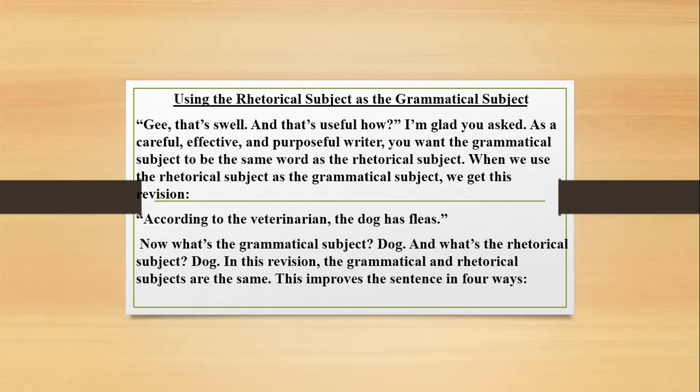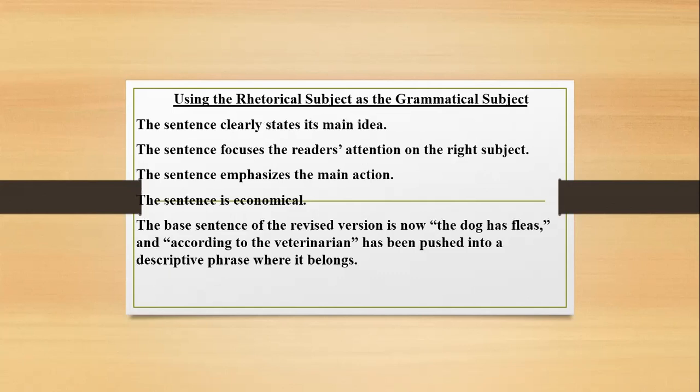This improves the sentence in 4 ways. 1. The sentence clearly states its main idea. 2. The sentence focuses the reader's attention on the right subject. 3. The sentence emphasizes the main action. 4. The sentence is economical. The base sentence of the revised version is now the dog has fleas, and according to the veterinarian has been pushed into a descriptive phrase where it belongs.